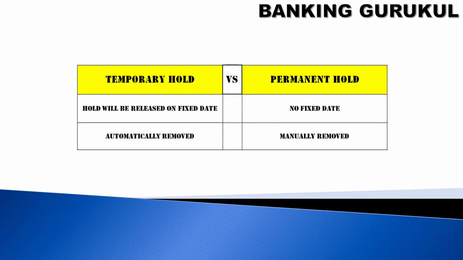What is temporary hold and what is permanent hold? Temporary hold has a fixed date. On the fixed date, automatically your hold will be released. For the permanent hold, there won't be any expiry date or any end date for the hold. For the temporary hold, on the fixed date automatically your hold will be removed. But for the permanent hold, a bank employee manually has to remove the hold.